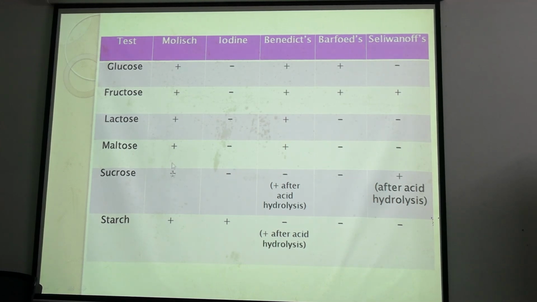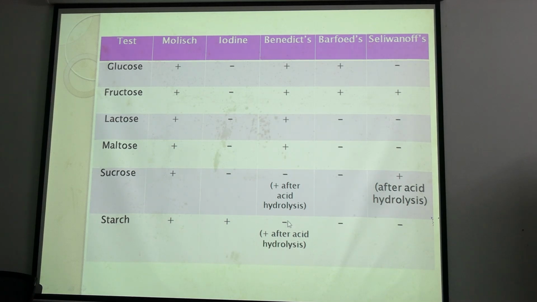So Molisch will give positive because Molisch is to confirm carbohydrates. All the carbohydrates having a minimum of 5 carbon will give positive Molisch. In Benedict's, all the reducing sugars, glucose, fructose, monosaccharides, lactose, maltose, disaccharides, will give positive Benedict. Sucrose will be negative initially, but after acid hydrolysis it will be positive.